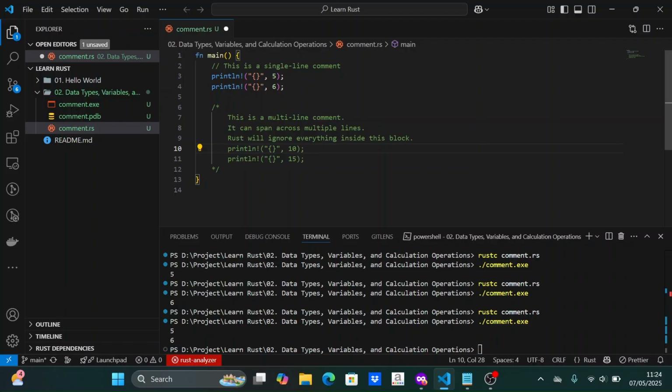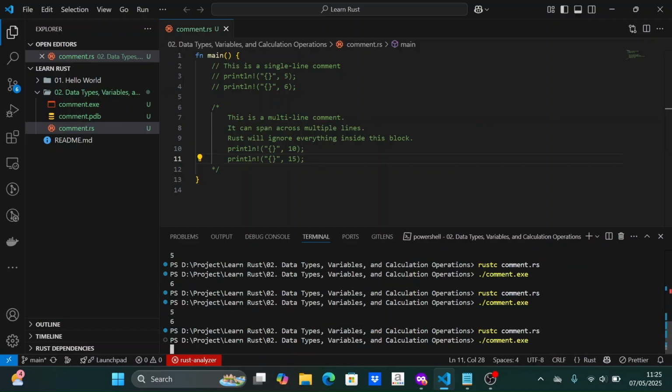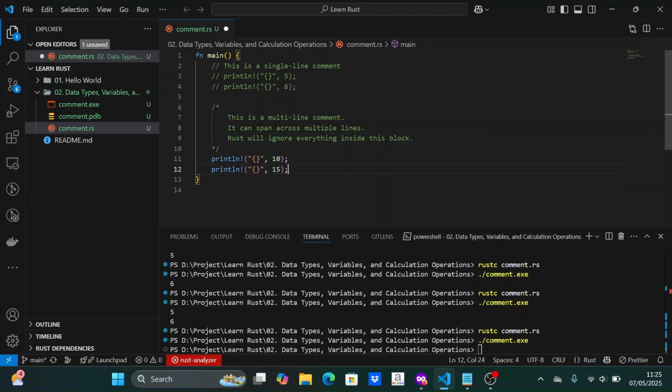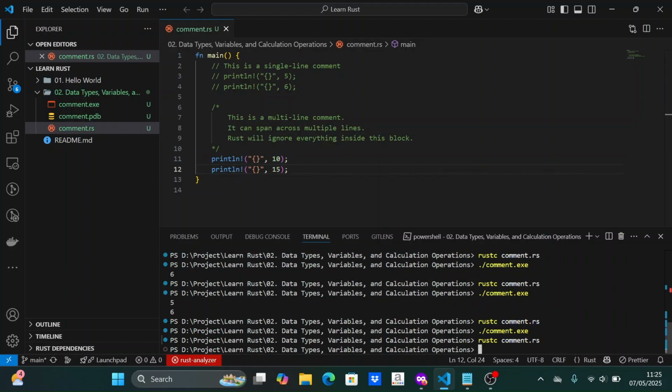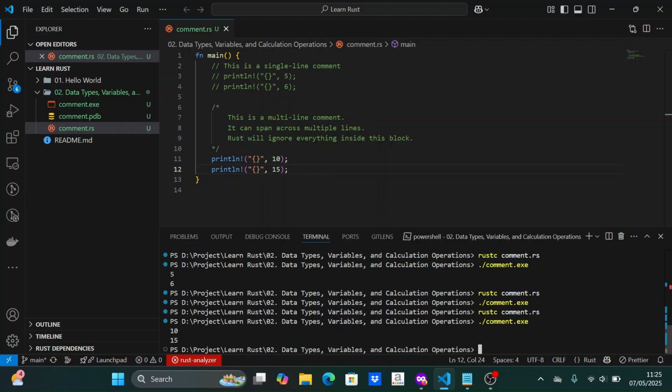Next, let's compile and run the program. As we expected, there is no output in the terminal. Now let's uncomment the code and run the program. Yes, the numbers appear. Multi-line comments in Rust are different from multi-line comments in C or C++.